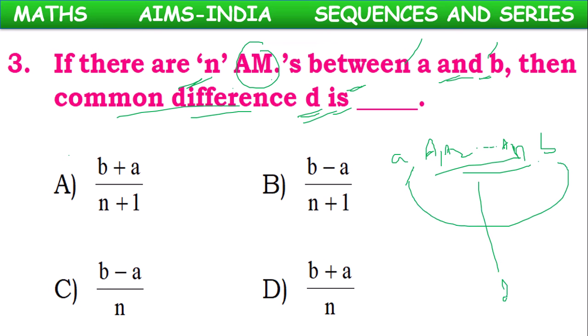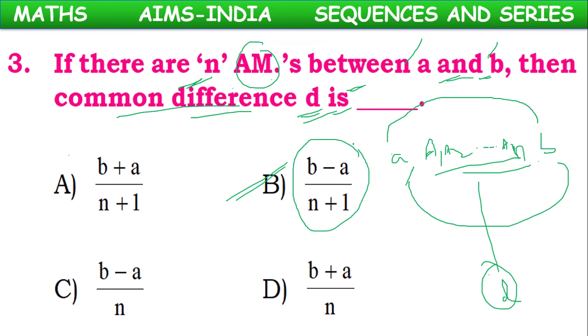Then what is their common difference? In the concepts we have learned already, children, the formula for this is last term minus first term by n plus 1. So answer option B, B minus A by n plus 1. This is the formula for common difference.